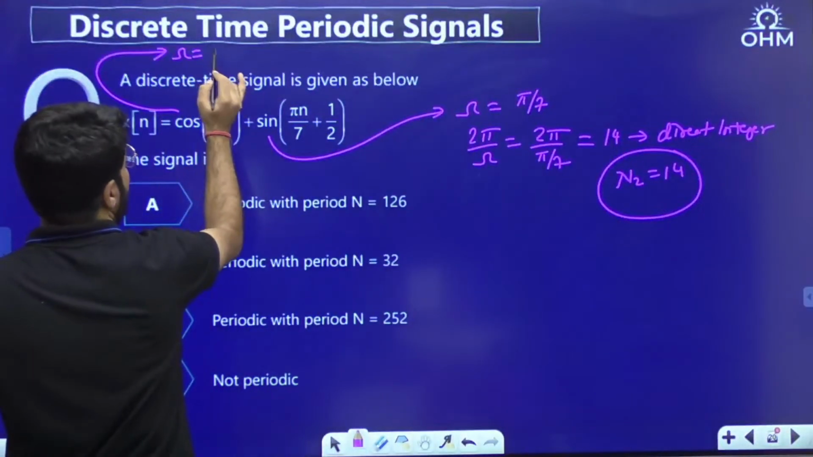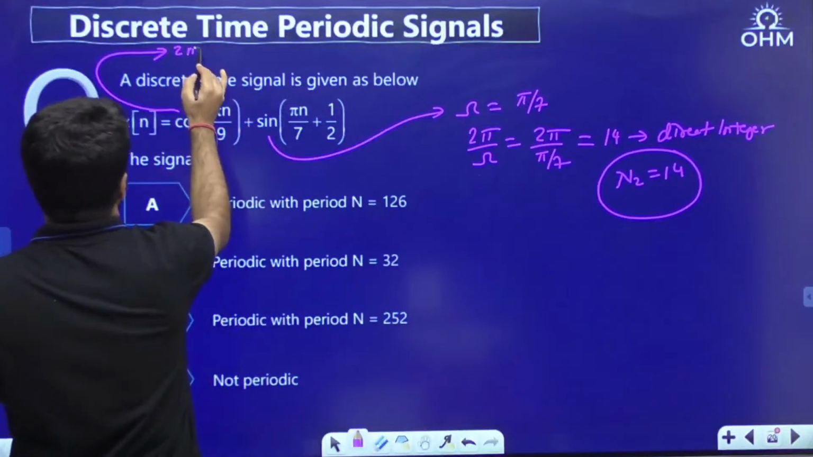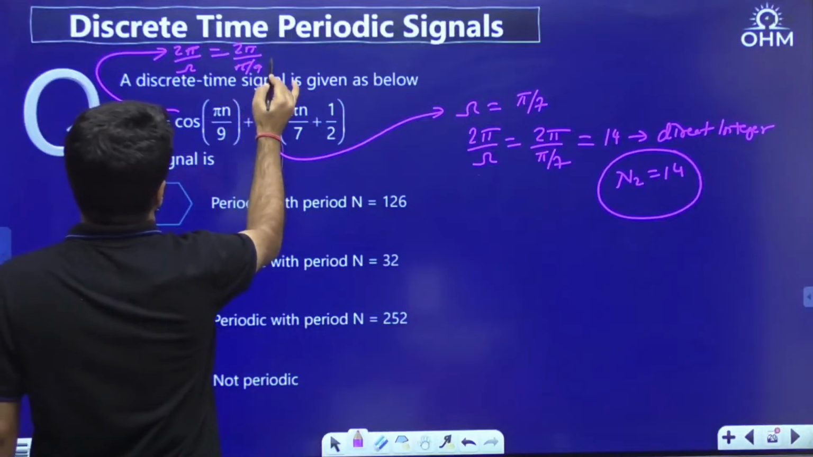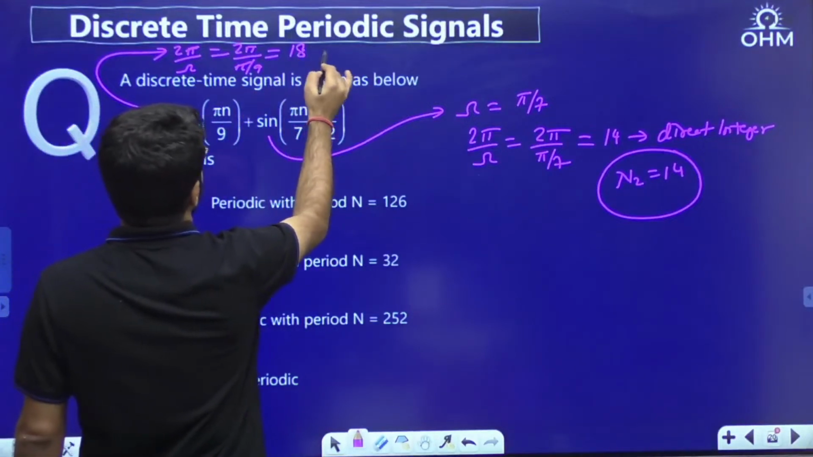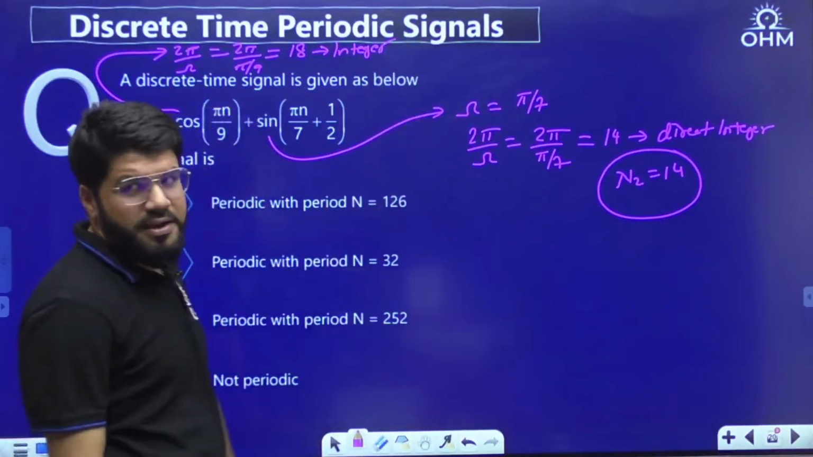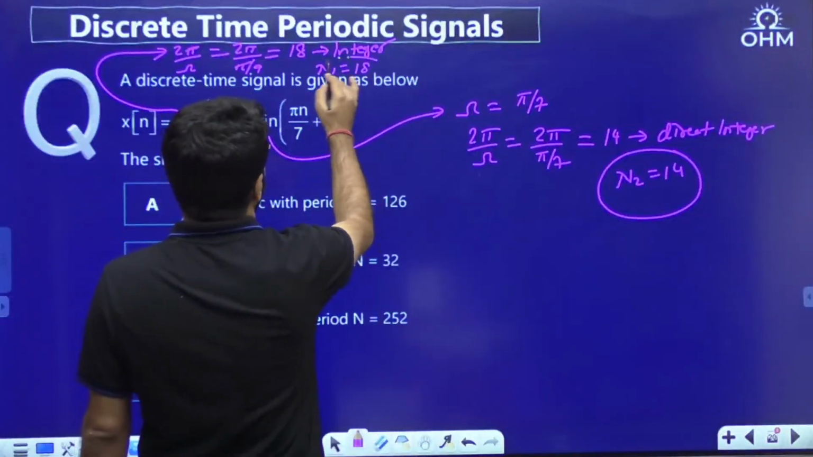What is the value of omega? It is pi by 9. So directly, let me write down 2 pi by omega, that is 2 pi upon pi by 9. Pi cancels, 18. Again a direct integer, so that is the period itself. So the value of n1 is 18.